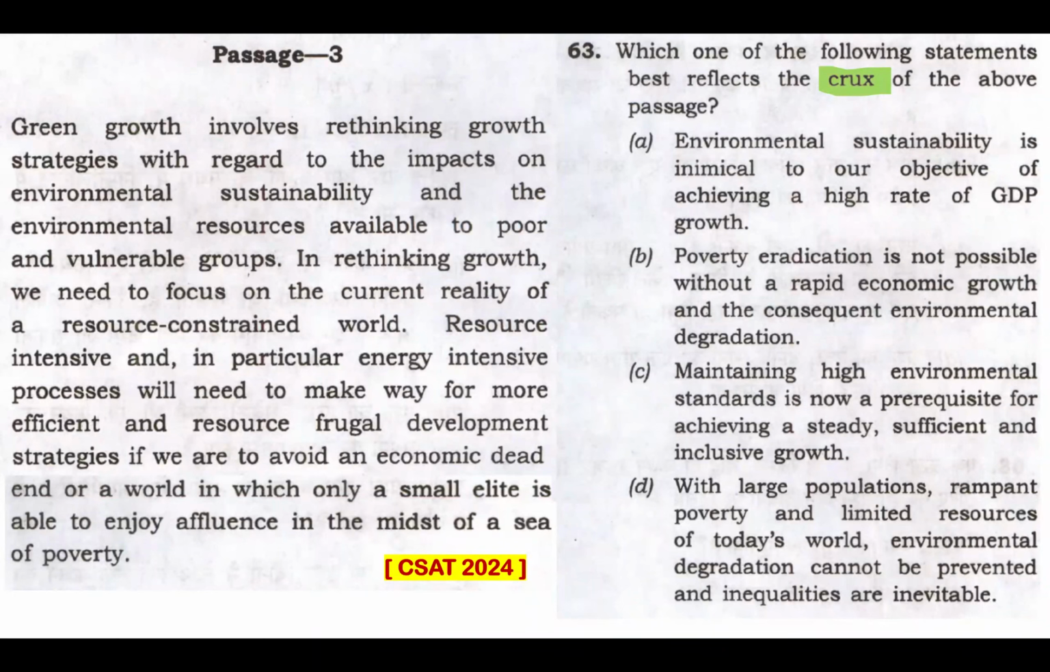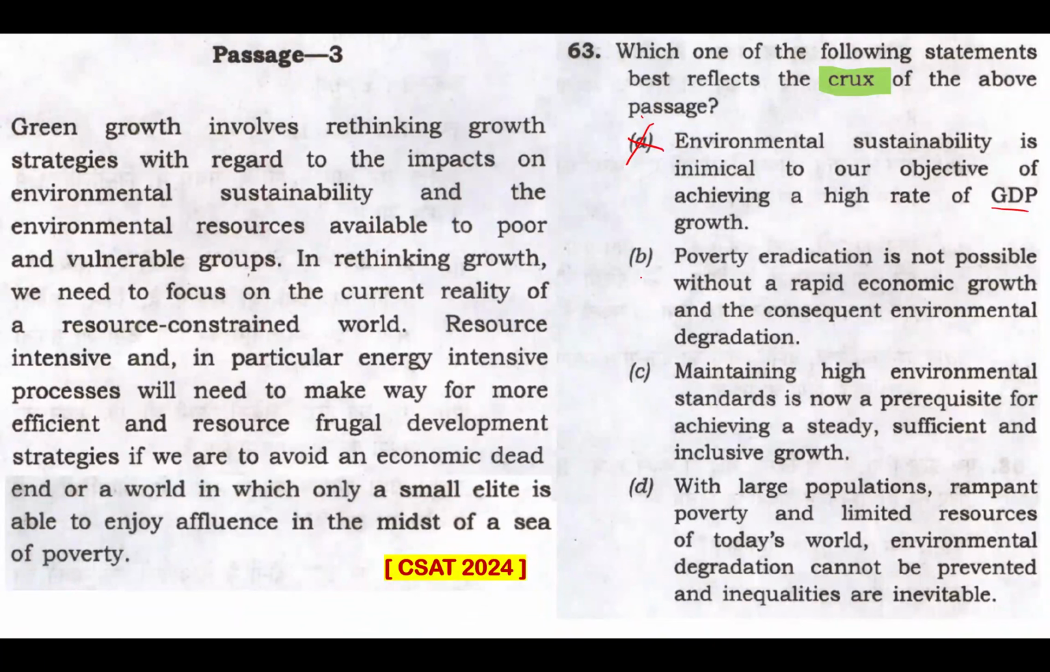Well, looking at options, option A, environmental sustainability is inimical to our objective of achieving a higher rate of GDP growth. Now, straight away looks out of context. Well, looking at the passage and reading all that, this option is not supported by this passage for sure. The passage suggests that environmental sustainability and economic growth should be pursued together through green growth strategies and not that they are opposed to each other. So, this is an easy elimination for me, not the crux of this passage.